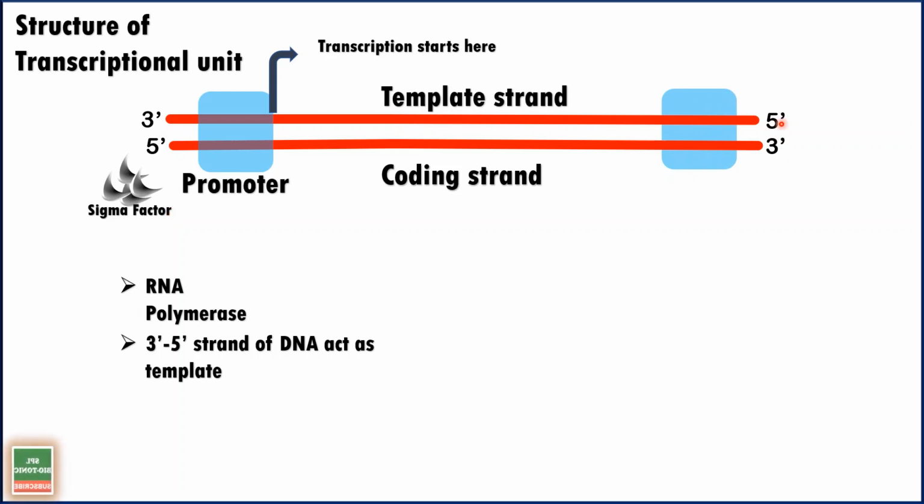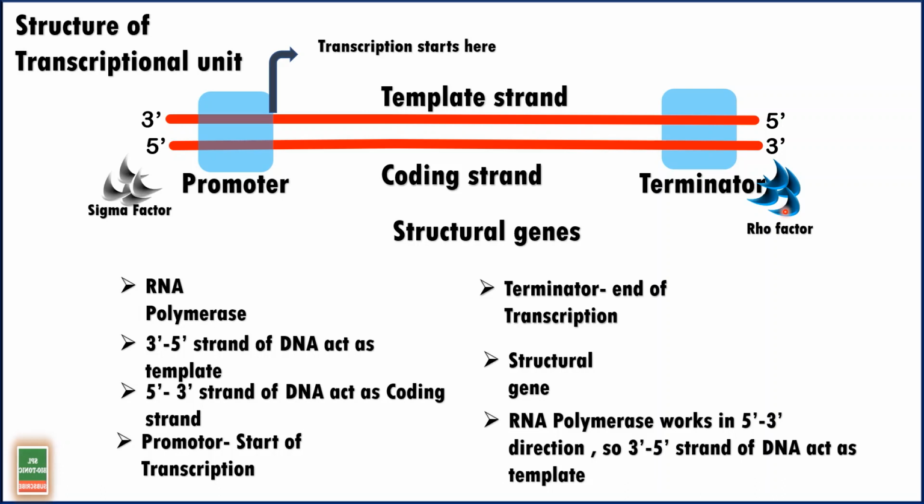The sequence of DNA where the process of transcription ends is called the terminator. So what is a terminator? It is a sequence of DNA where the process of transcription ends, and this termination is helped by a set of proteins called Rho factors.